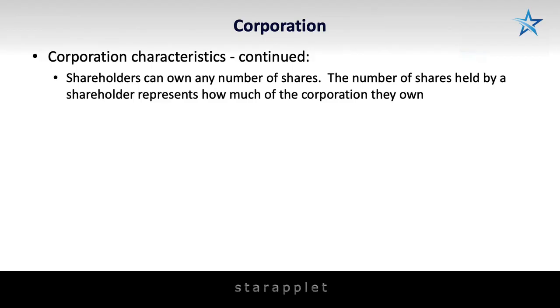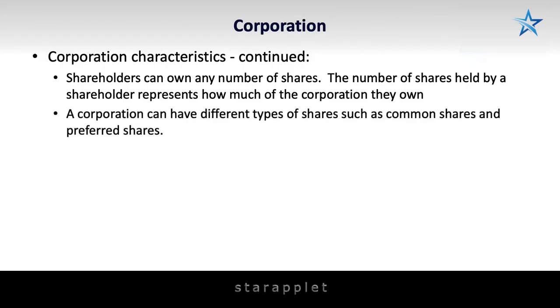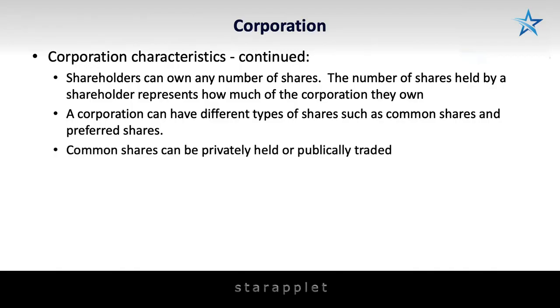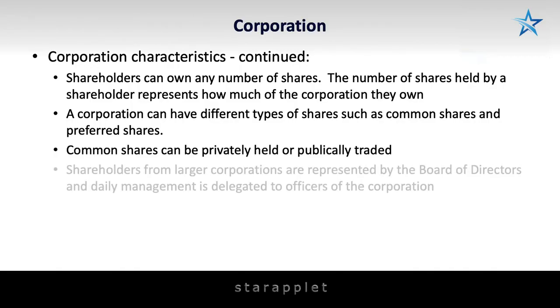Shareholders can own any number of shares, and many shareholders can be owners of a corporation, ranging from a single shareholder owning 100% of the company to hundreds, thousands, or tens of thousands of shareholders owning small portions of the company. Thus, the number of shares held by a shareholder represents how much of the company they own. A corporation can have different types of shares, such as common shares and preferred shares, and there can even be different classes of shares within those two categories. Common shares can be privately held or publicly traded on the stock market.